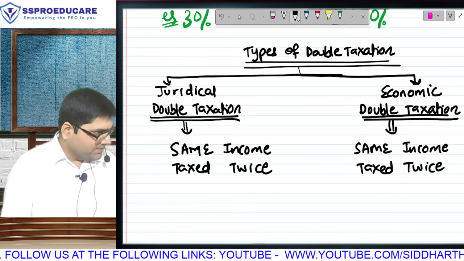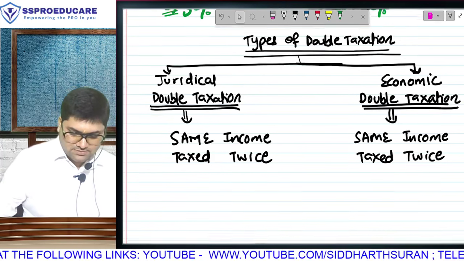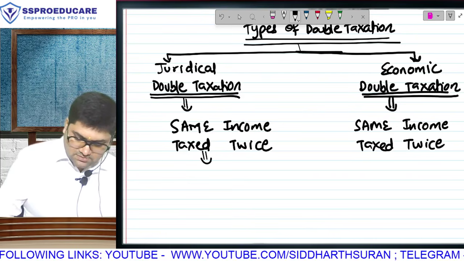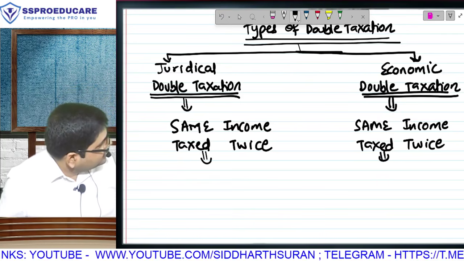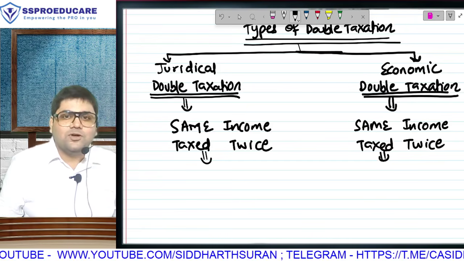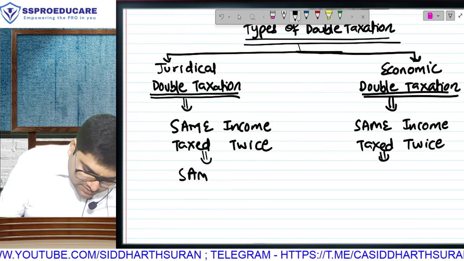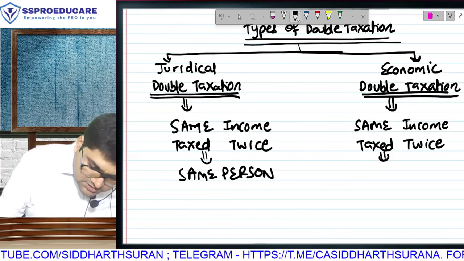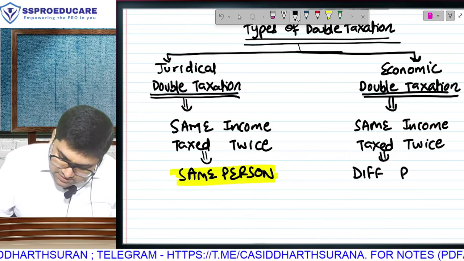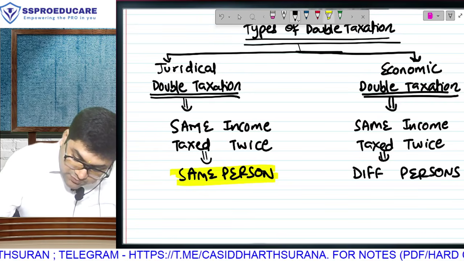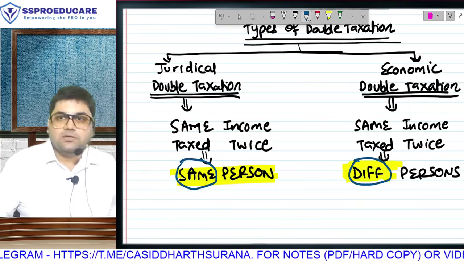Juridical में same income will be taxed twice, but economic में same income. अभी आएगा डिफरेंस. आई नो सम आर वंडरिंग, एस एस ए एम 3-4 बार देख लिया. आई एम नॉट एबल टू आइडेंटिफाई एनी डिफरेंस. इट विल कम नाउ. दिस डबल टैक्स विल बी पेड बाय द same person, but here it will be two different persons, and that is the basic or fundamental difference between juridical double taxation and economic double taxation.